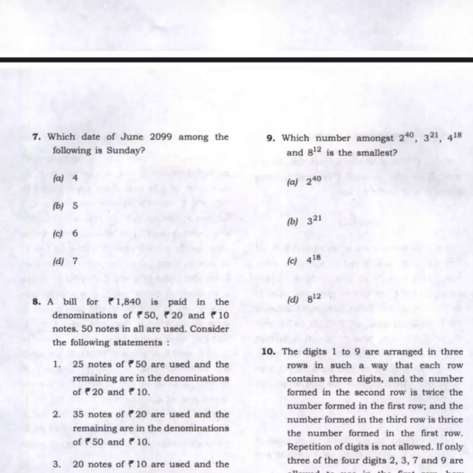Question number 9. Which number among 2^40, 3^21, 4^18 and 8^12 is the smallest? A. 2^40. B. 3^21, C. 4^18 and D. 8^12. Answer is B, 3 to the power 21.